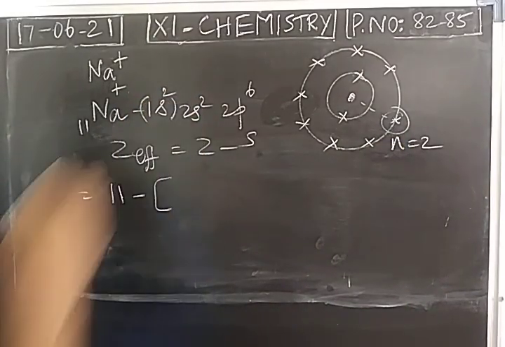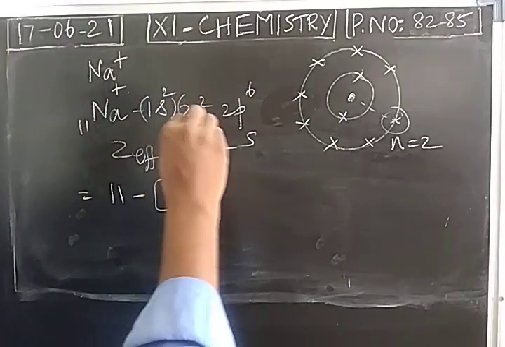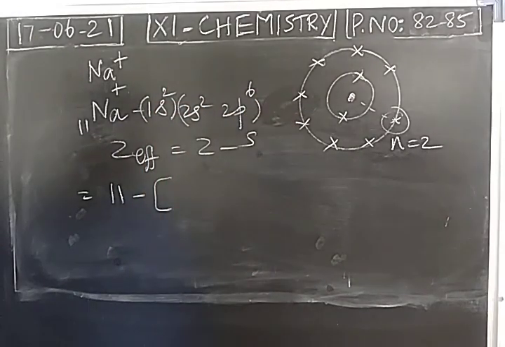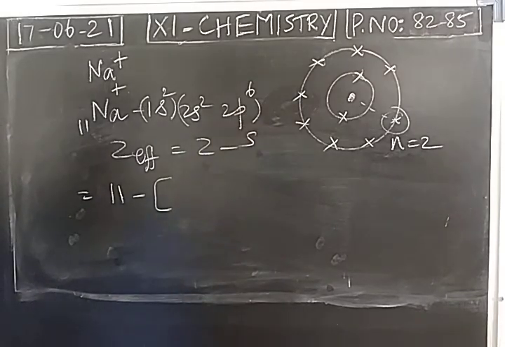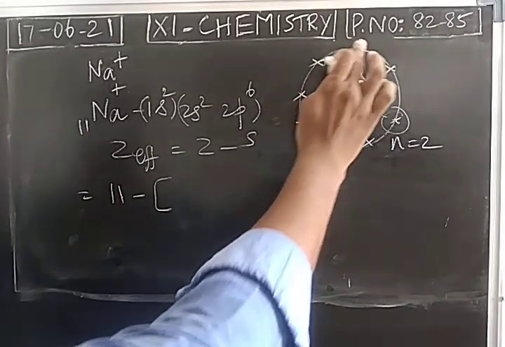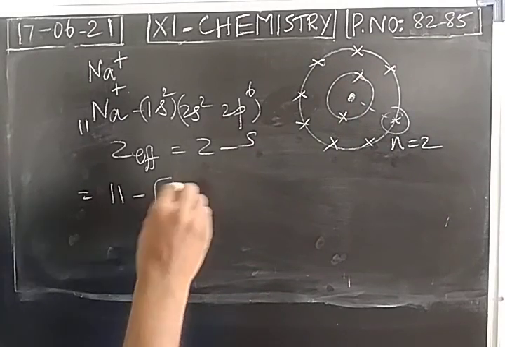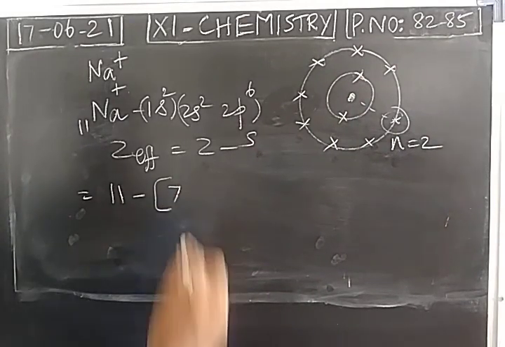According to Slater's rule, first we write the electronic configuration and we make the orbitals into groups. So we fix the last electron. In the nth shell, the second shell, remaining we have 7 electrons. 1, 2, 3, 4, 5, 6, 7. 7 electrons are present in the nth shell.